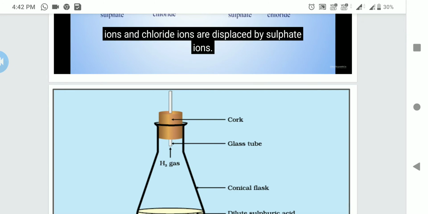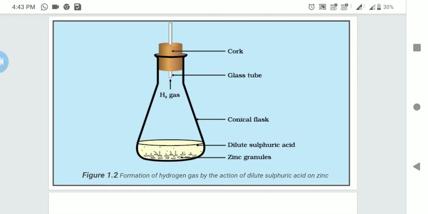Okay, now another reaction that takes place is between zinc and hydrochloric acid, or you can take sulfuric acid. Here you can see a conical flask, and at the bottom of the flask you can see zinc granules. Above it is dilute sulfuric acid, H2SO4, which is known as the king of chemicals. Sulfuric acid is taken in the conical flask containing zinc granules, and this flask is fitted with a one-hole rubber cork through which a glass tube passes.